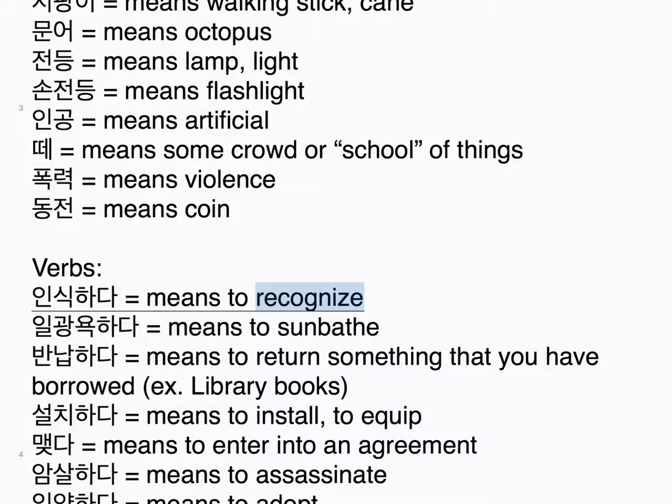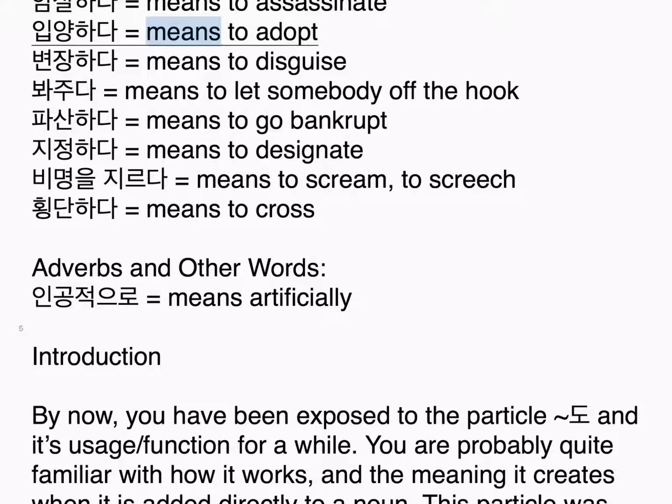Verbs. 인식하다, means to recognize. 일광욕하다, means to sunbathe. 반납하다, means to return something that you have borrowed, like library books. 설치하다, means to install, to equip. 맺다, means to enter into an agreement. 암살하다, means to assassinate. 입양하다, means to adopt. 변장하다, means to disguise. 봐주다, means to let somebody off the hook. 파산하다, means to go bankrupt. 지정하다, means to designate. 비명을 지르다, means to scream, to screech. 횡단하다, means to cross.